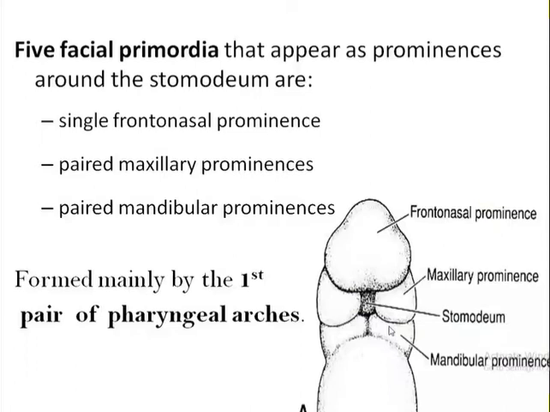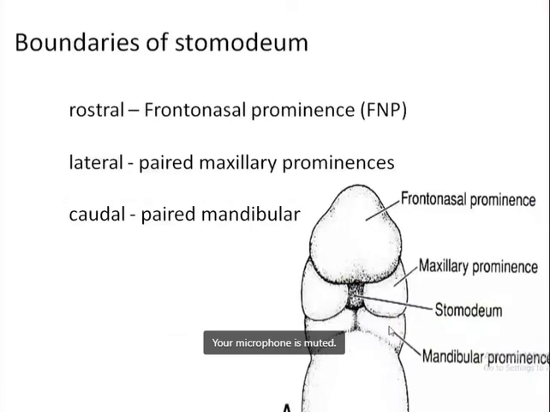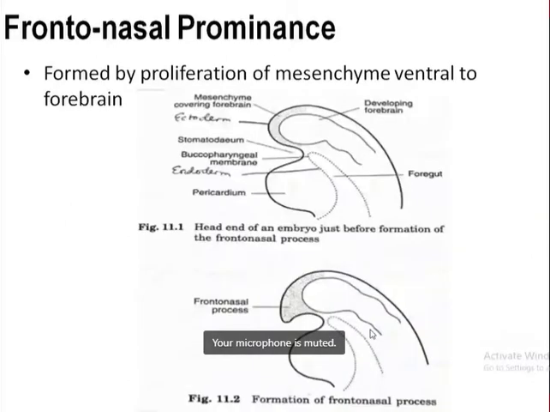Okay, so now the stomatodeum is therefore bounded rostrally by the frontonasal prominence, laterally by a pair of maxillary prominences, and caudally by a paired mandibular prominence. Okay, remember the boundaries of the stomatodeum: rostrally by frontonasal prominence, laterally by maxillary prominences, and caudally by mandibular prominences. Now, let's go for individual facial prominences in some detail, starting with the frontonasal prominence.